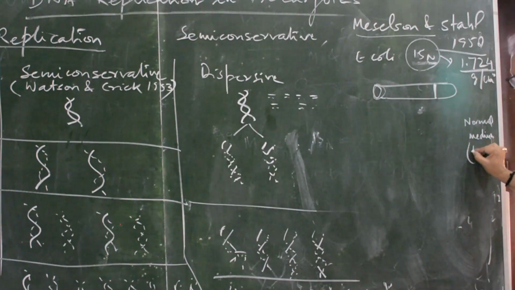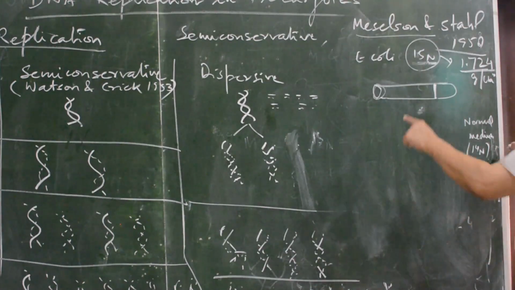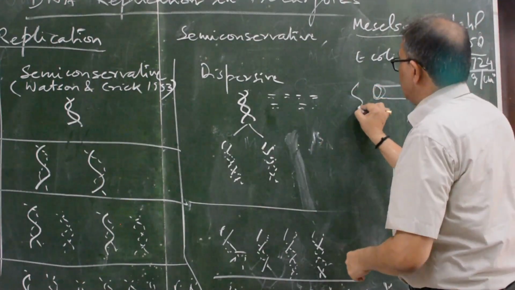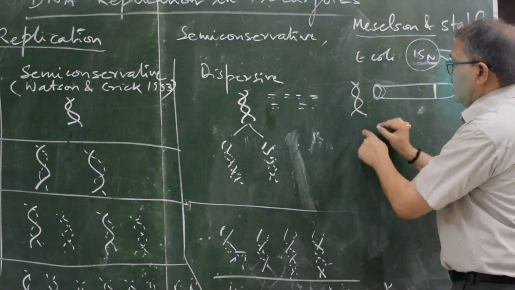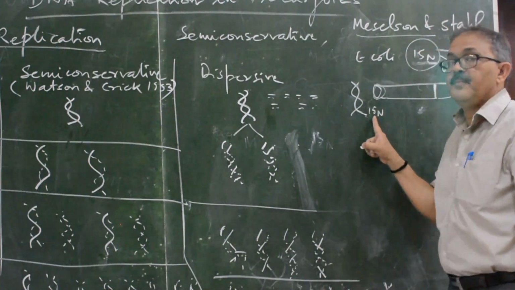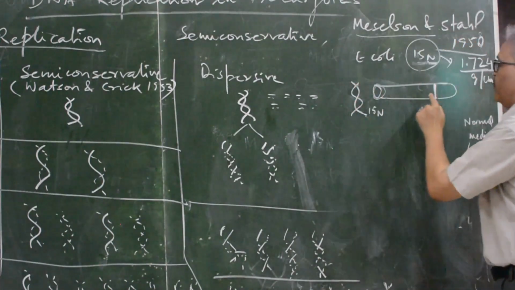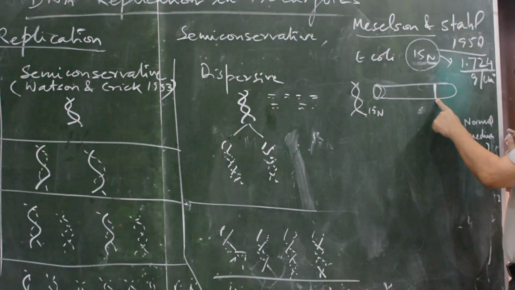Normal medium means there is normal nitrogen 14N. All the DNA is labeled DNA, this is 15N DNA. All the normal nitrogen had been replaced by 15N, so all of it will form a band at this position.